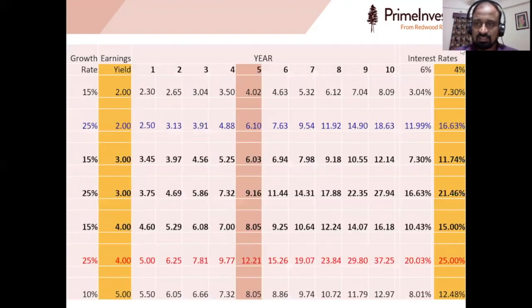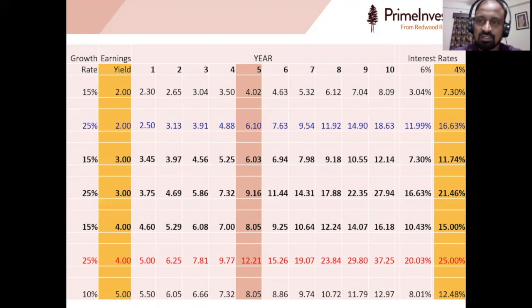So this is a table. Here we are taking those three parameters: the earnings yield, interest rate, and the growth rate. Here we are taking the present interest rates, which are somewhere between 4 and 5%.